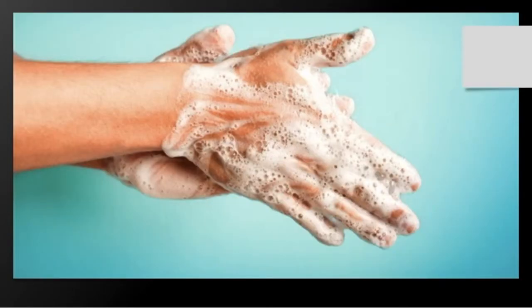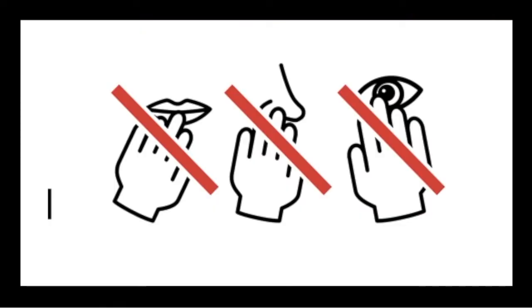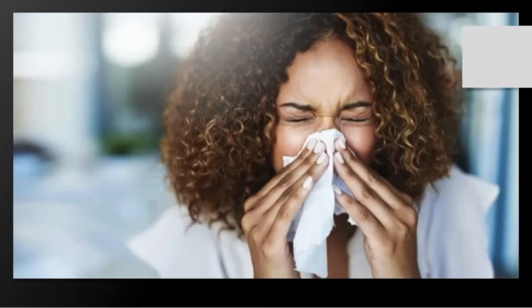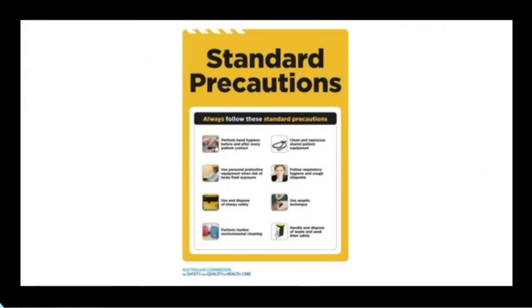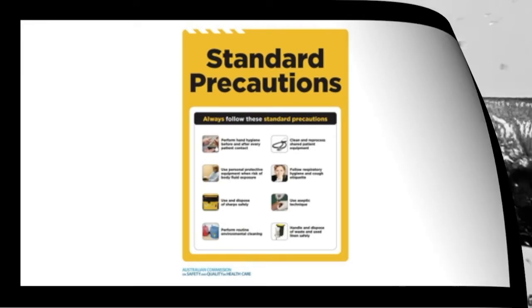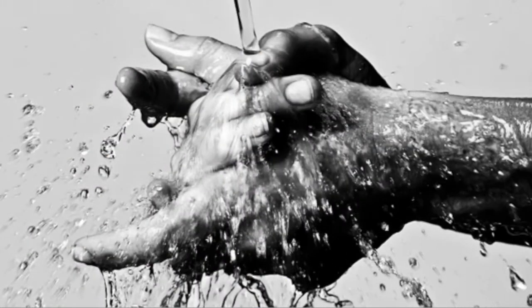Wash your hands, especially after touching any frequently used item or surface. Avoid touching your face. Sneeze or cough into a tissue. Disinfect frequently. By following standard precautions, we are contributing to controlling the spread of infection. Hand washing alone can reduce the risk of respiratory infections by 16%. Did you know that 95% of people failed to wash their hands properly and do not know the best method? Check out CDC or FDA websites as a reference if you are not in that 5% who do know how to wash and dry your hands correctly.